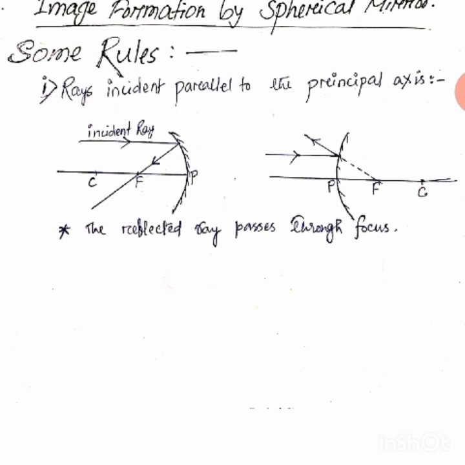Any ray of light that is reflected has to maintain those two laws. I is equal to R, it has to maintain.